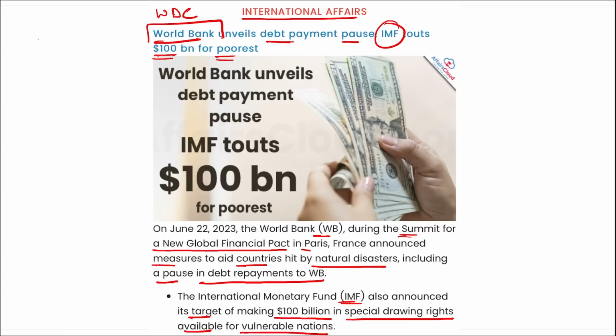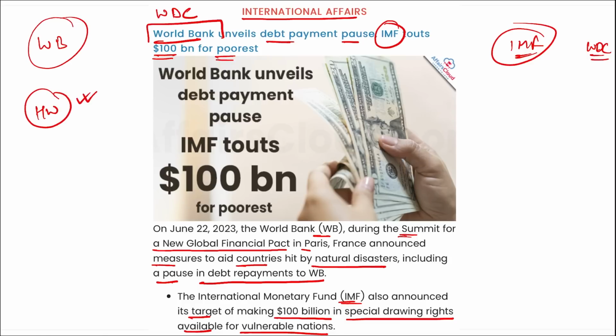the IMF. See, what is the difference between the World Bank and the International Monetary Fund? I need someone to comment below, because I have told the difference between these two multiple times, right? Both of these have headquarters in Washington DC, but one organization is working for development and the other organization is working to help those countries or organizations that are in distress. Correct? So let me know the difference between the World Bank and the IMF. This is your homework. Correct?